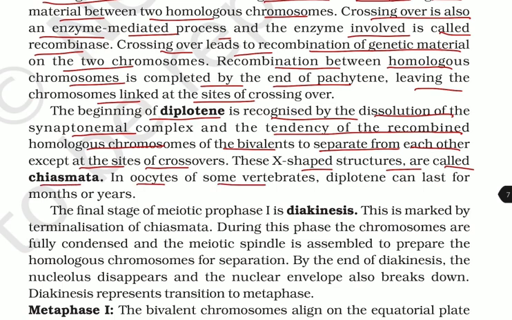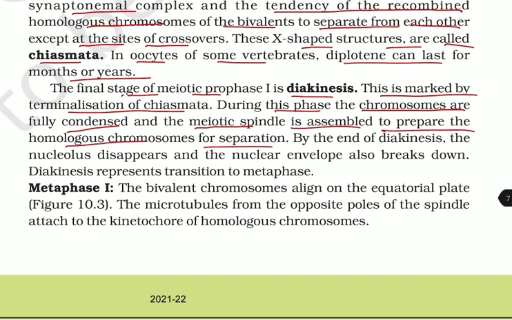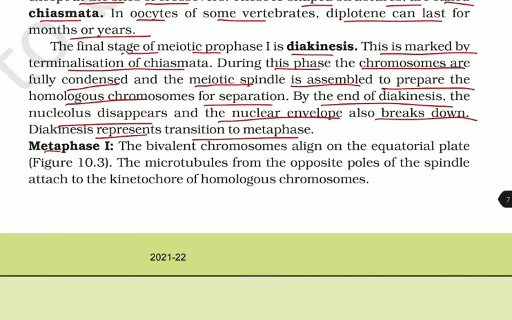In the oocytes of some vertebrates, diplotene can last for months or years. The final stage of meiotic prophase 1 is diakinesis. This is marked by the terminalization of chiasmata. During this phase, the chromosomes are fully condensed and the meiotic spindle is assembled to prepare the homologous chromosomes for separation. By the end of diakinesis, the nucleolus disappears and the nuclear envelope also breaks down. Diakinesis represents the transition to metaphase.